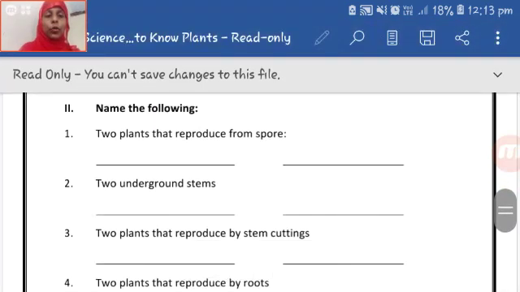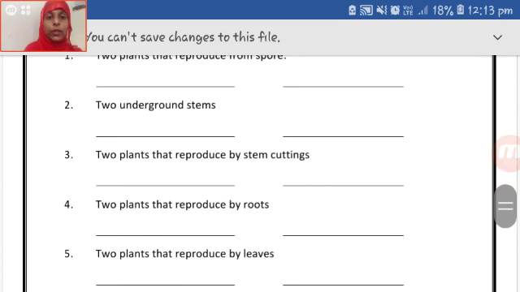Now question number 2 is name the following. You have to open your textbooks to page number 1 of your first lesson and find out the two plants that reproduce from spores. On page number 5 there are two examples given. So you have to find out the answer from there and write it. Two underground stems, that also is your homework.